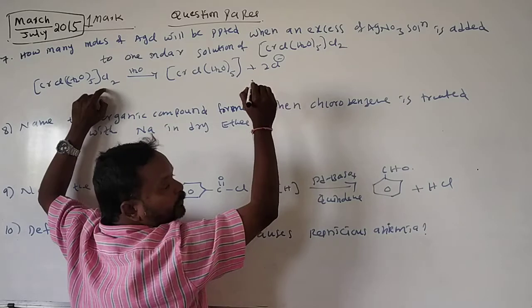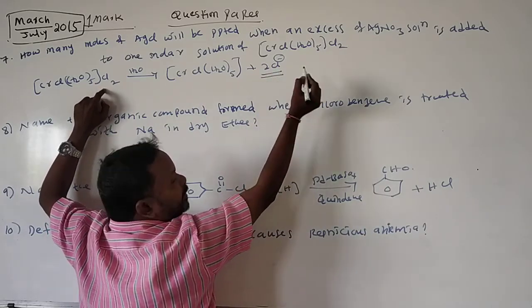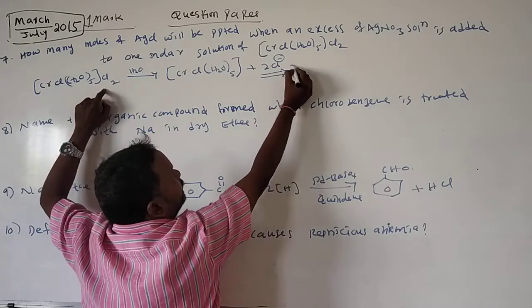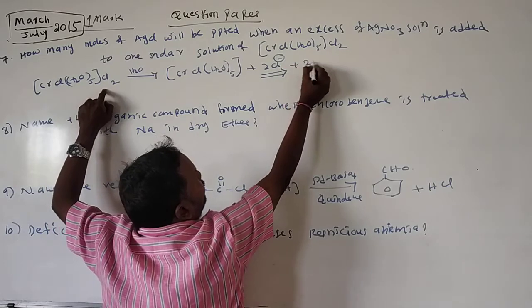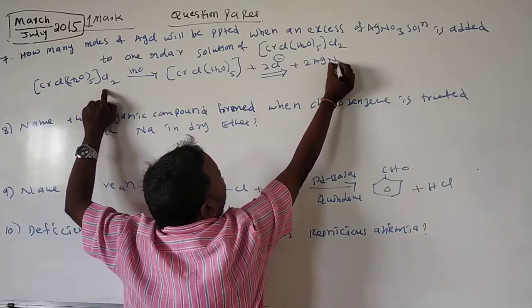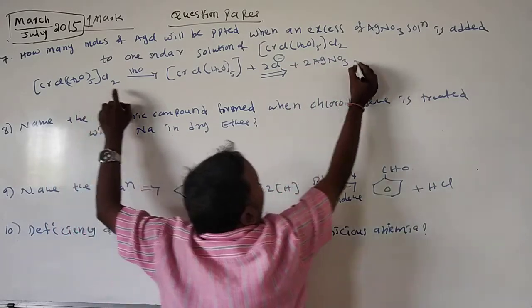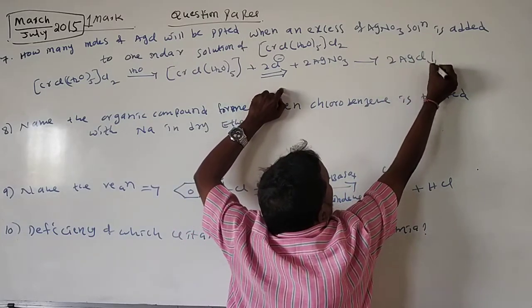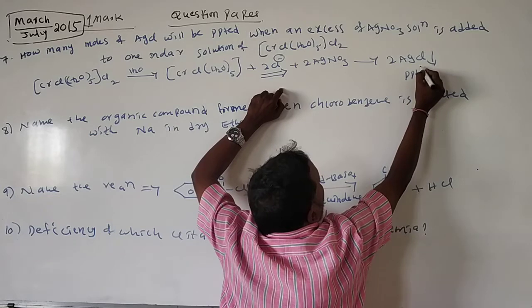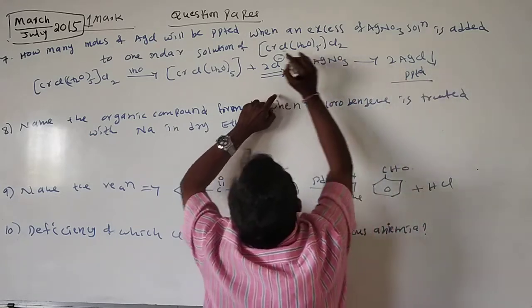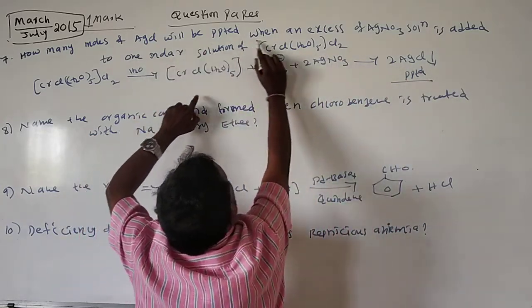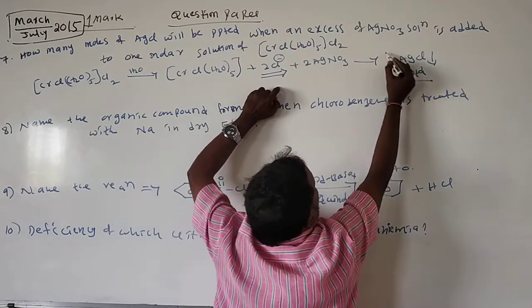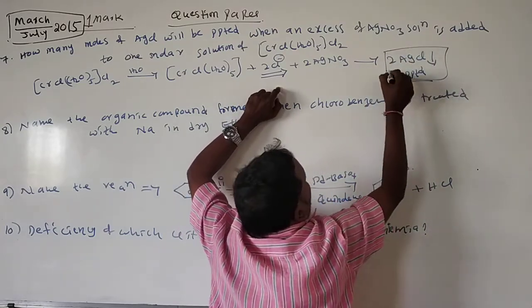Outside the complex are the chloride ions, and only those come out. These 2 chlorides react with 2 moles of silver nitrate and form 2 moles of silver chloride. So 2 moles of silver chloride are precipitated.